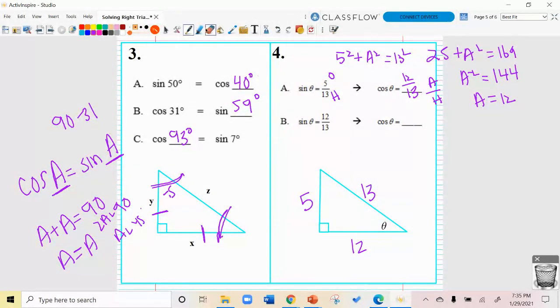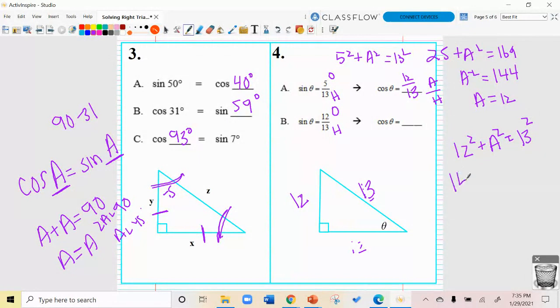Right? And then similarly, I've actually already done the math for this, which is nice for this next one. Sine of theta is 12 over 13. If you don't need that, it's fine. Opposite over hypotenuse. When I do the Pythagorean theorem, it's going to look the same, right? 12 squared plus adjacent squared equals 13 squared.